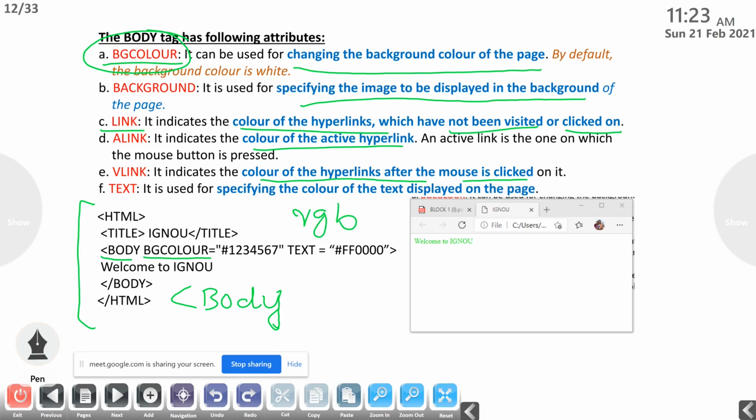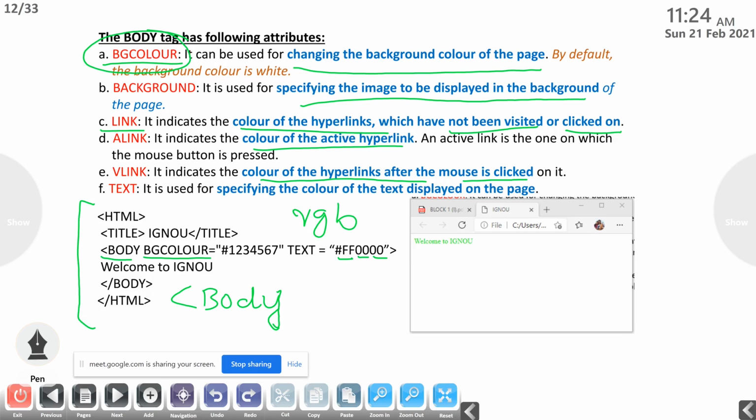What is this RGB combination? Red, green and blue. The first two letters or numbers are for red, the next two green, and the next two blue. So body bgcolor equal to some hexadecimal value.